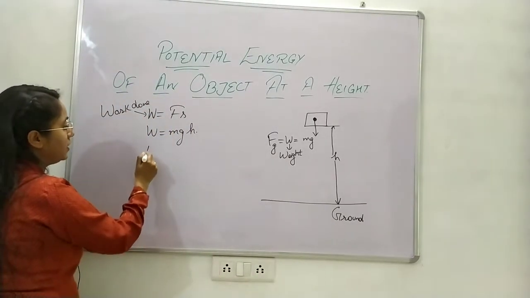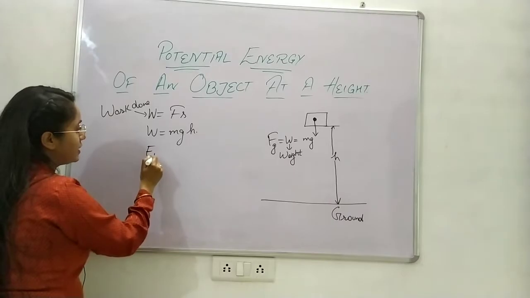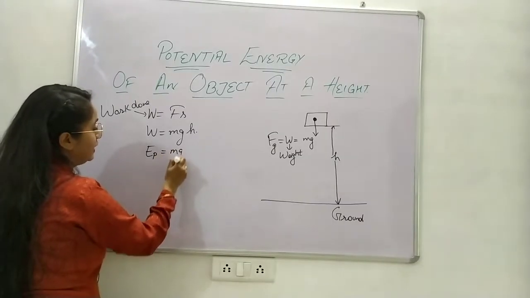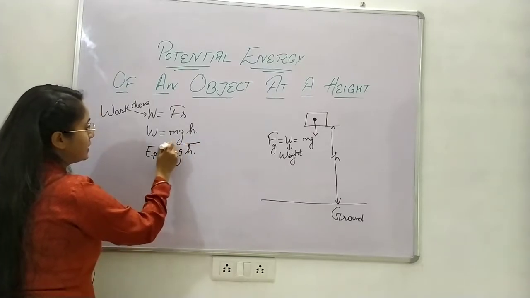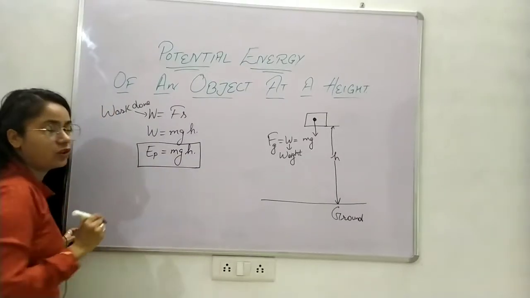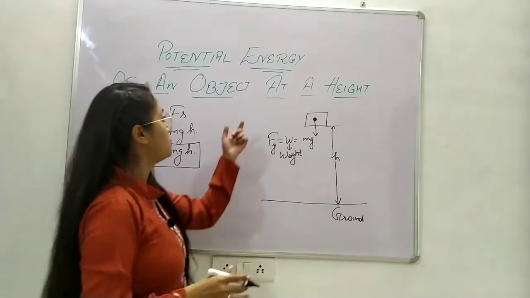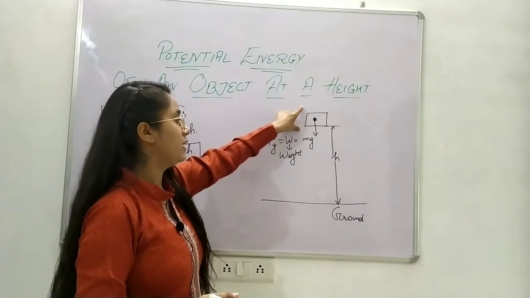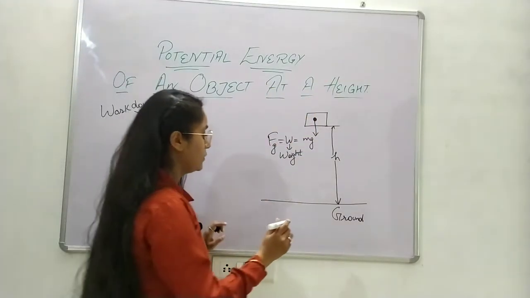So that energy here will be written as EP, which is the potential energy, equals mgh. Now this is the potential energy. This is the mathematical formulation of the potential energy of an object which is at some height. Now let us assume that we have taken that object on the ground.